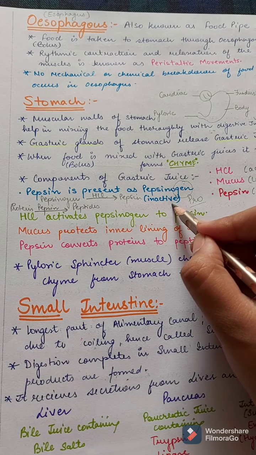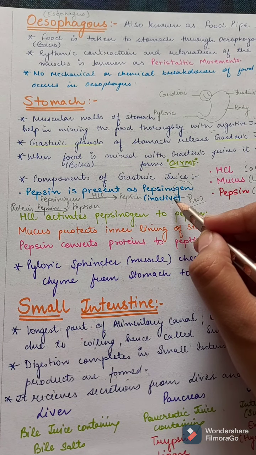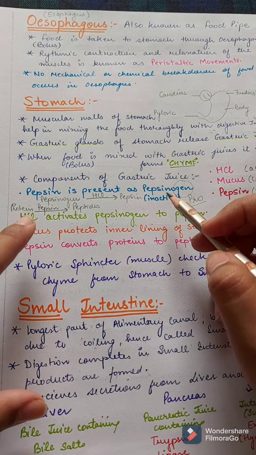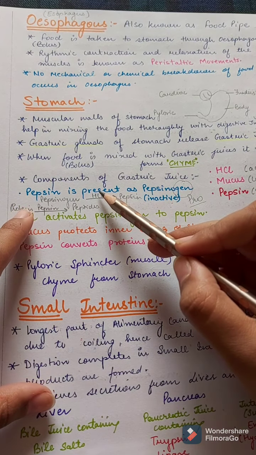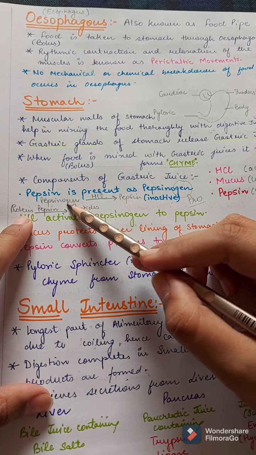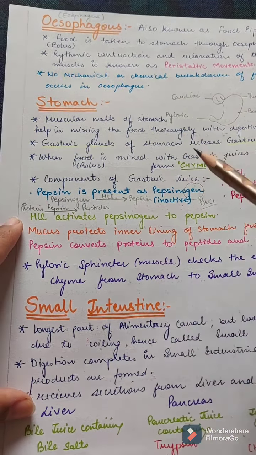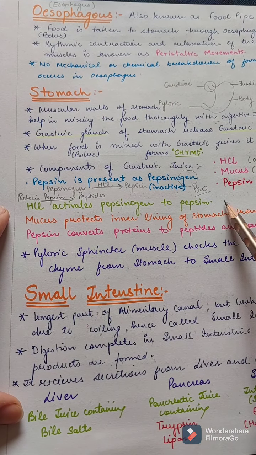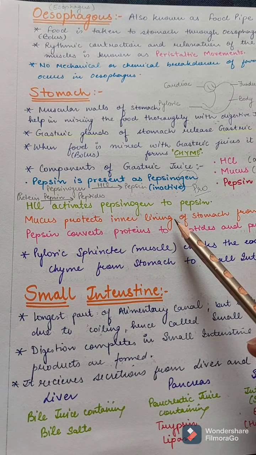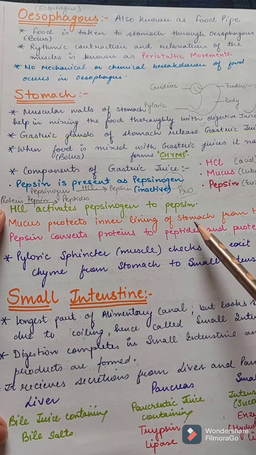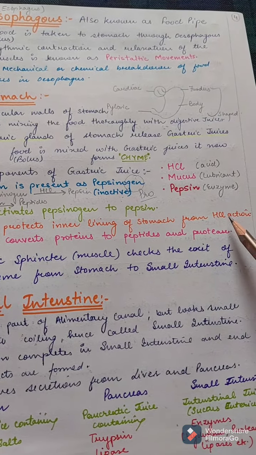These inactive enzymes need something to activate them. This is the function of HCl. HCl activates pepsinogen to form pepsin. HCl activates pepsinogen to pepsin. And what is the function of mucus? It is a lubricant. It protects the inner lining of the stomach from HCl.